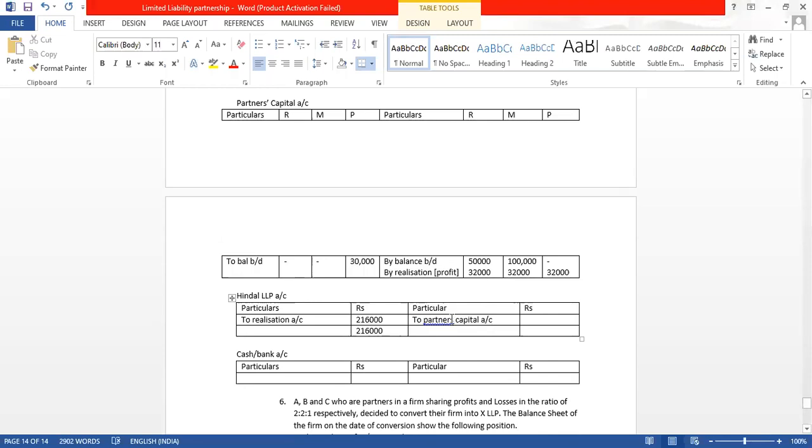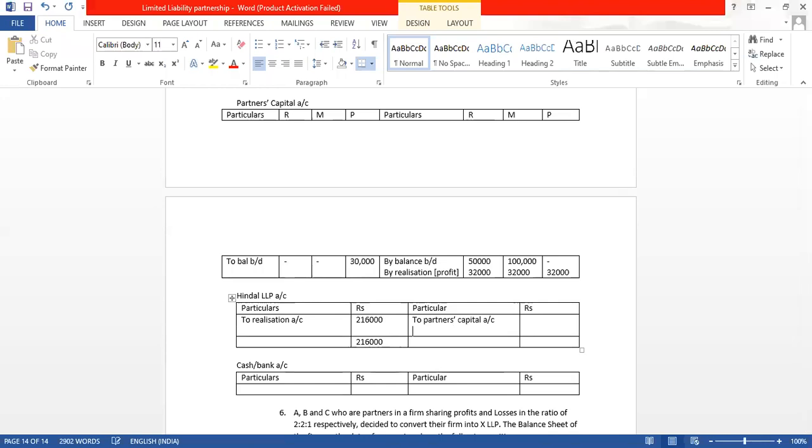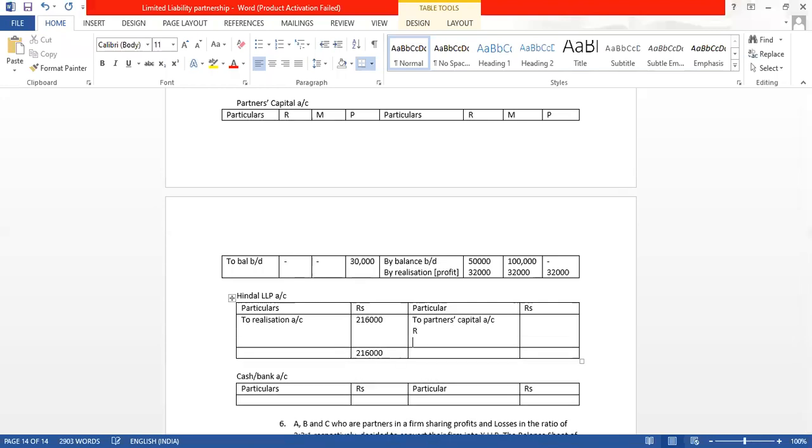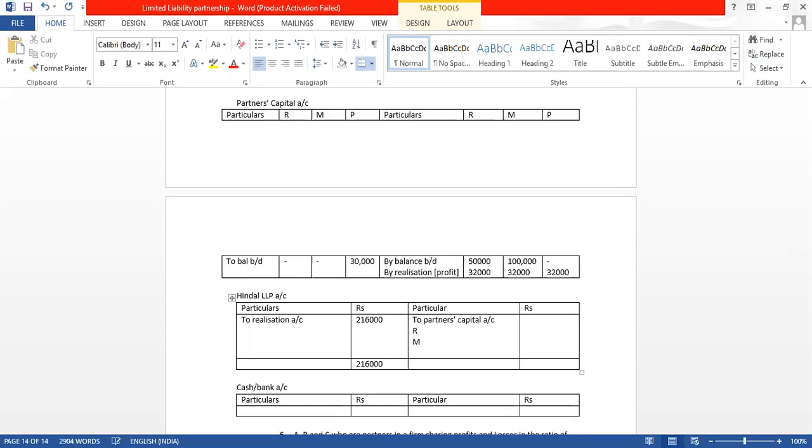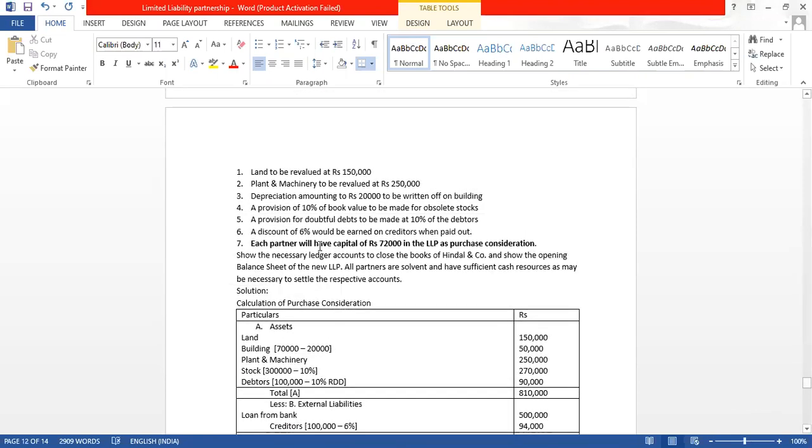PC will be discharged among Ranjit, Manjeet and Paramjeet. What are they going to get? 72,000 each. This is already given in the question that each partner will get 72,000. I have highlighted that point. So we have already done that.